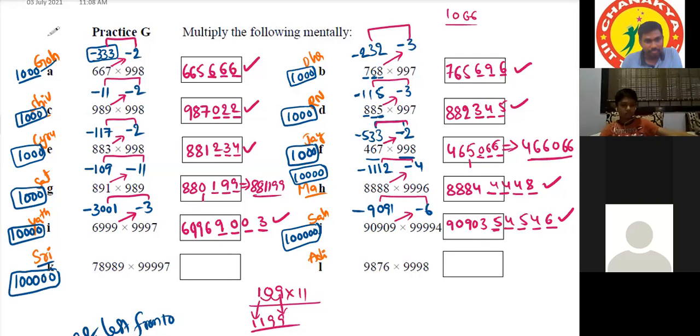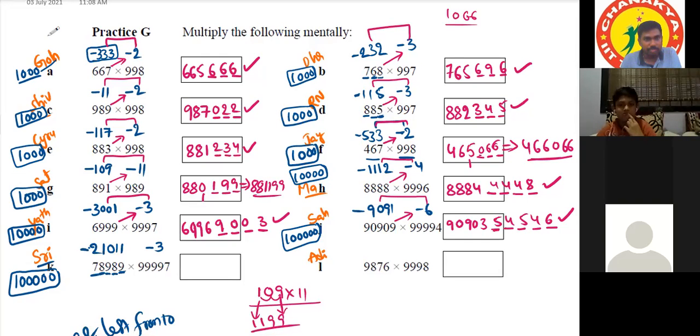Above 78,989, the number is 1,00,000. You can do digit by digit. 9 minus 7 is 2. 9 minus 8 is 1. 9 minus 9 is 0. Sorry, 1 only. Then 10 minus 1, 10 minus 9 is also 1. Okay, that is minus. Second number, second difference. Sir, it is minus 3.